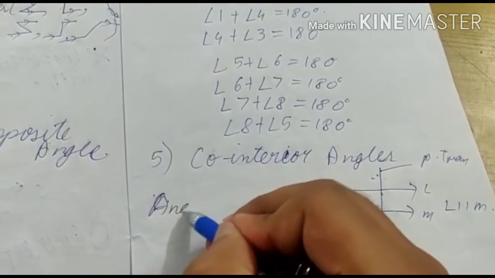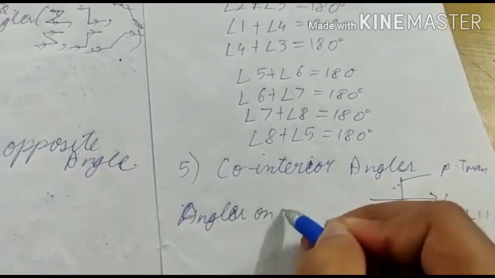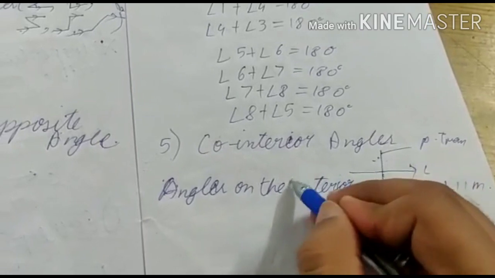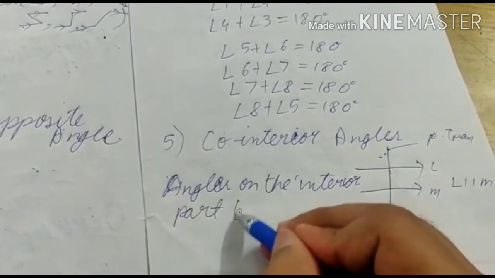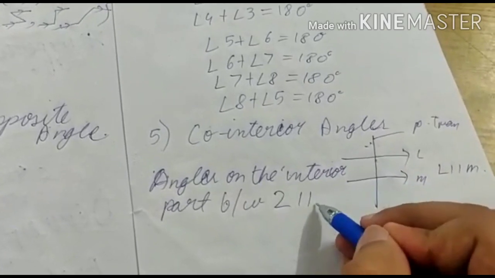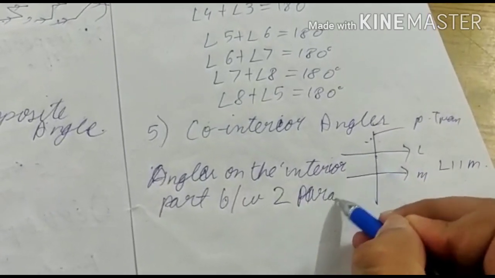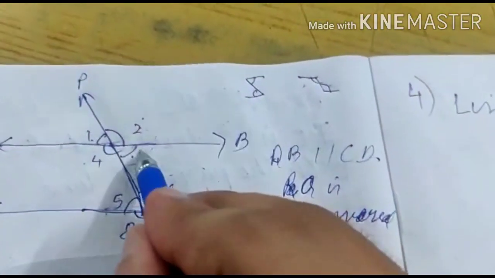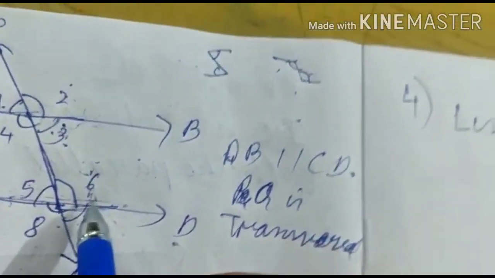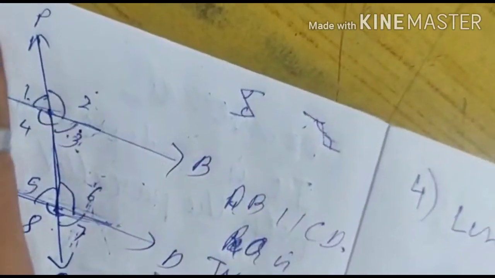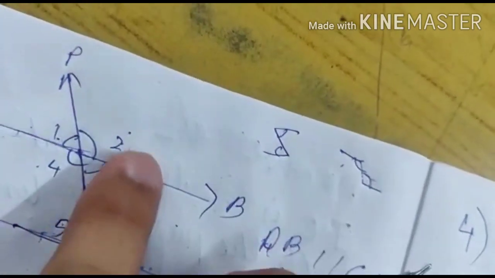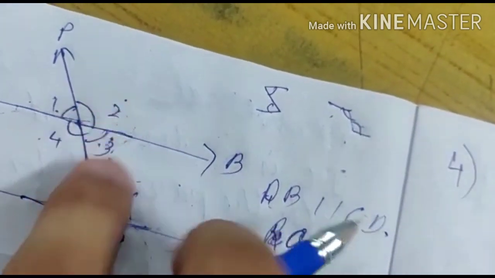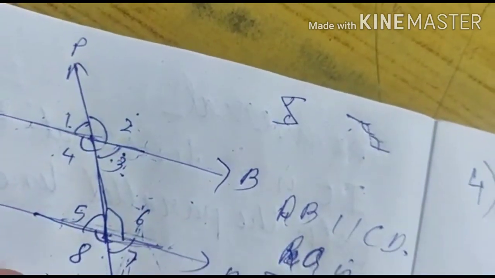angles on the interior part between two parallel lines. Angles on the interior part between two parallel lines. Here if we see, 3 and 6 are on the interior part between the same parallel lines. Look, see this. These are formed between these two parallel lines and they lie interior to both the parallel lines. This is inside and this is inside. They lie interior to both the lines and are cut by the same transversal.